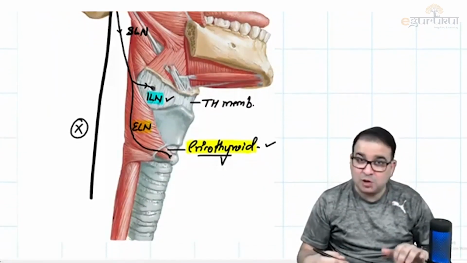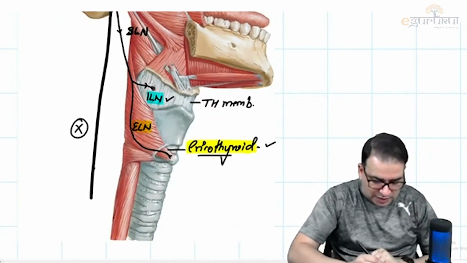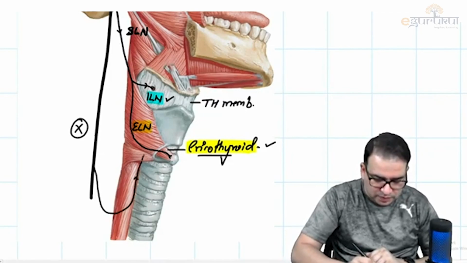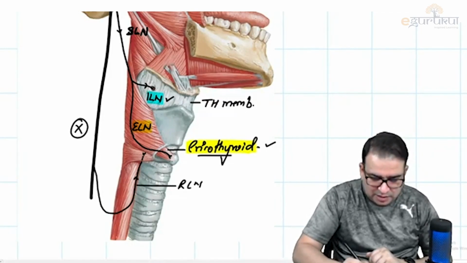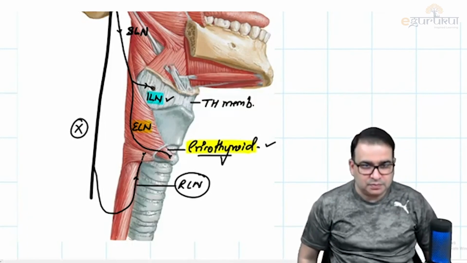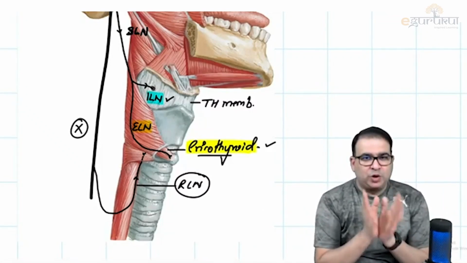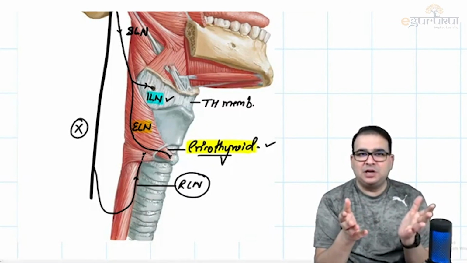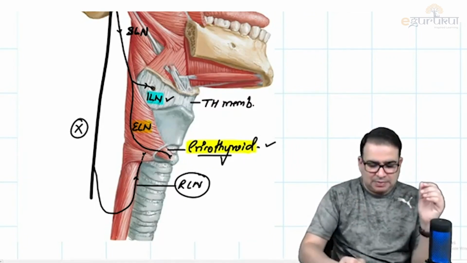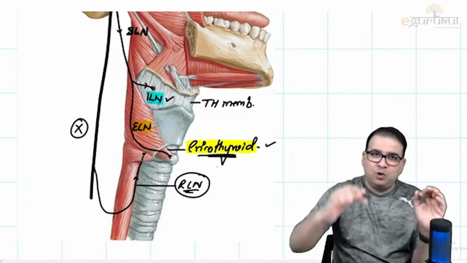Well, that is done by the branch of the vagus nerve which is given off in the root of the neck, and that branch comes back like this, running between the trachea and esophagus in the tracheo-esophageal groove. That nerve is called the recurrent laryngeal nerve. You heard about this nerve in the thorax also, guys. There's a different story for both recurrent laryngeal nerves, but it is called the recurrent laryngeal nerve. It will supply all muscles of the larynx except which one? Except the cricothyroid. And this will also supply the mucosa of the larynx below the vocal cord.